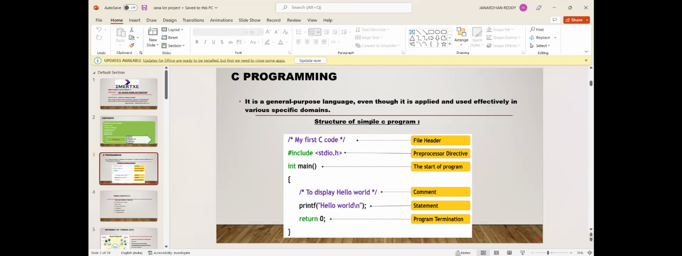The simple structure of a C program must contain the preprocessor directive, the start of the program, the program termination, and the file header and comment. These act as a comment section. We write a comment as slash star, statement, star slash. Then main is the start of the program, and return 0 on program termination indicates the end of the program. printf hello world, and the output of this code is hello world.